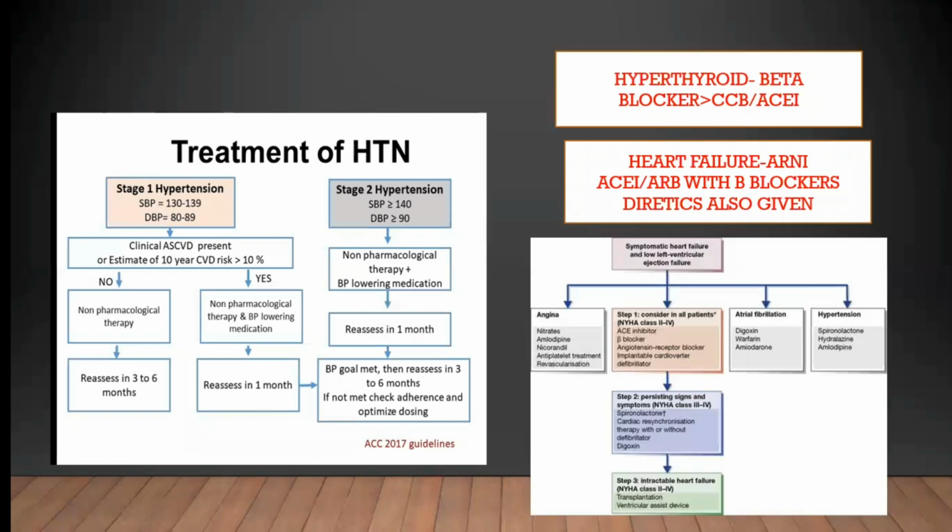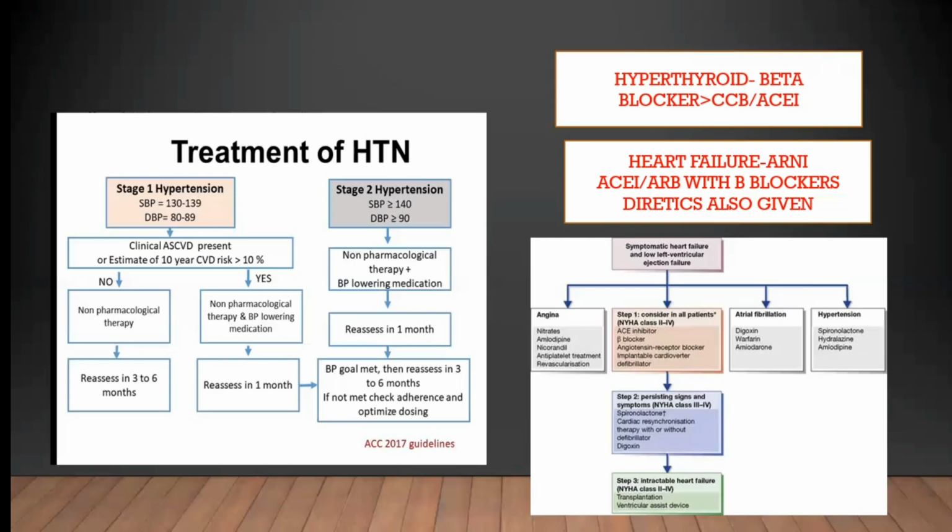So how can we follow up these hypertension cases? In stage 1 hypertension, if there is no pharmacological therapy, we can reassess in 3 to 6 months. If we give pharmacological therapy, we will assess every month. In stage 2 hypertension, non-pharmacological plus BP lowering medication, we can assess every month. Once the BP goal is met, then reassessing in 3 to 6 months is advised.